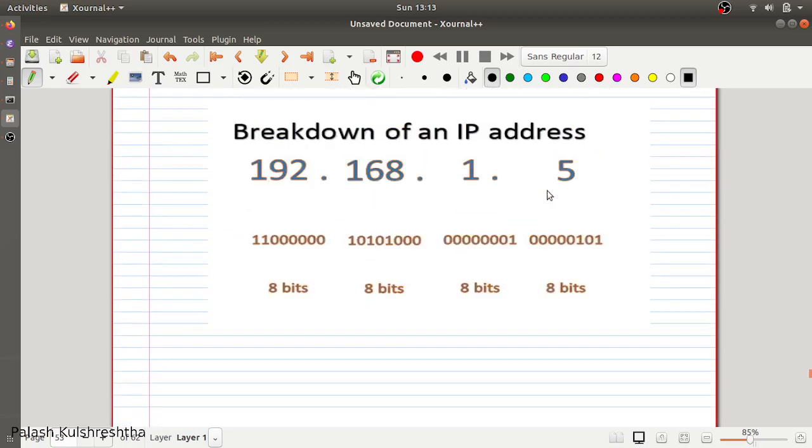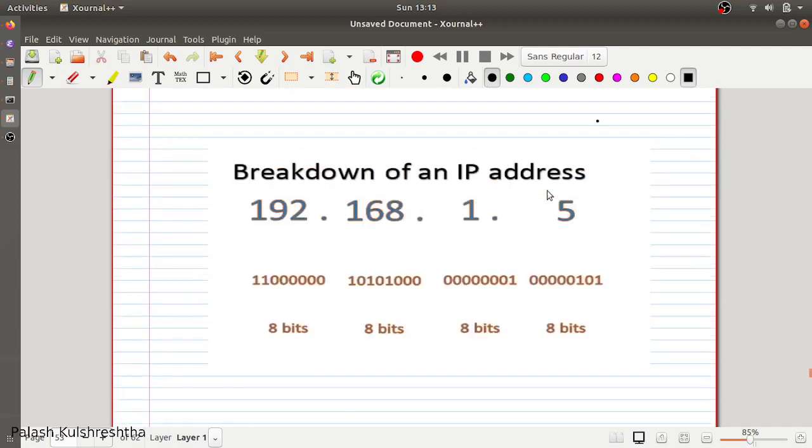A computer understands only zeros and ones. Everything is 0 and 1 for a computer. How do we represent an IP address inside a computer in an understandable format?